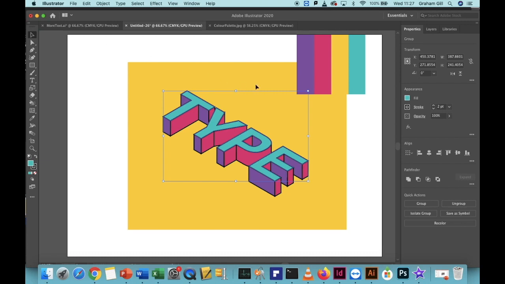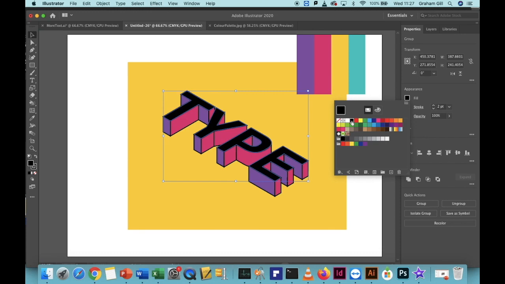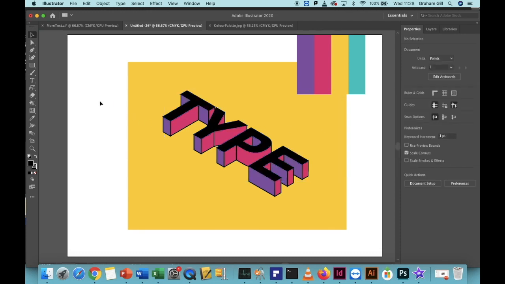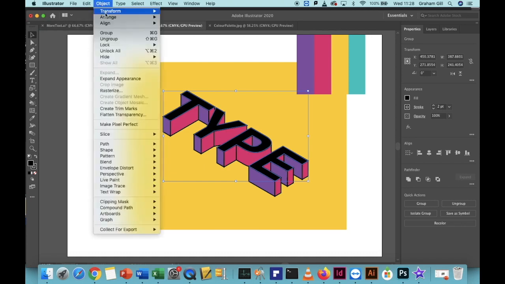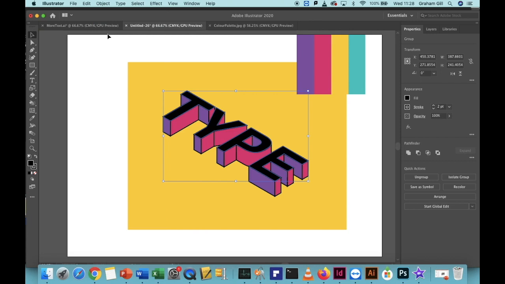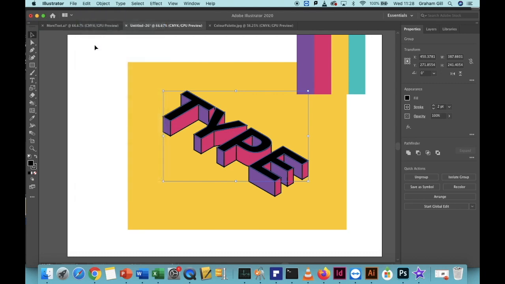Change the fill colour to black. Now click on the background to deselect. Highlight the letters again. Shift, click on T, Y, P, E. Click Object, Group. Now click Edit, Copy, Edit, Paste in Front.